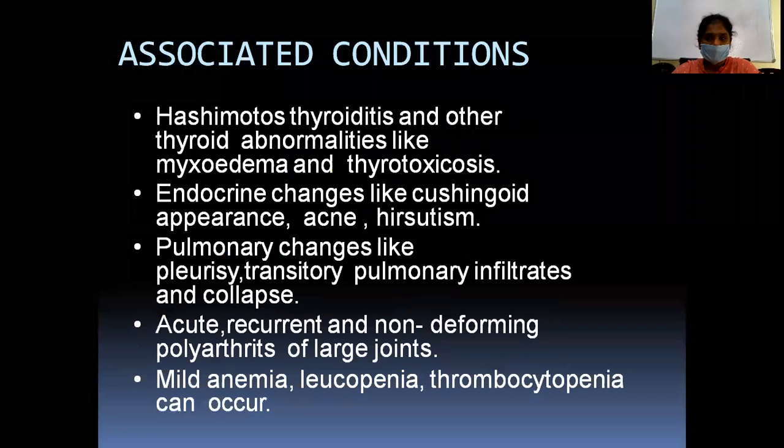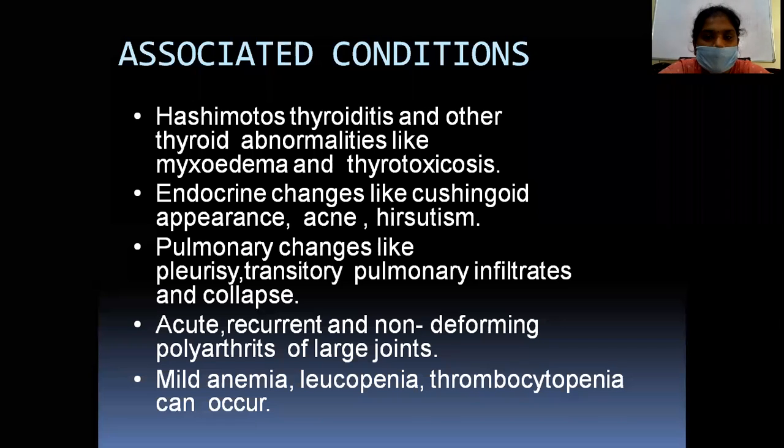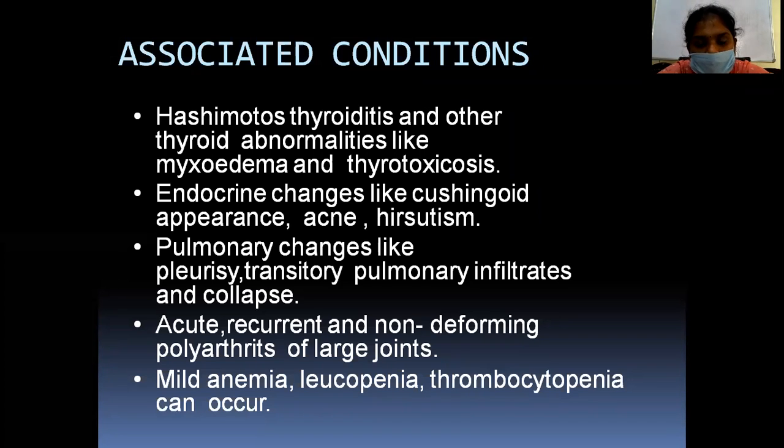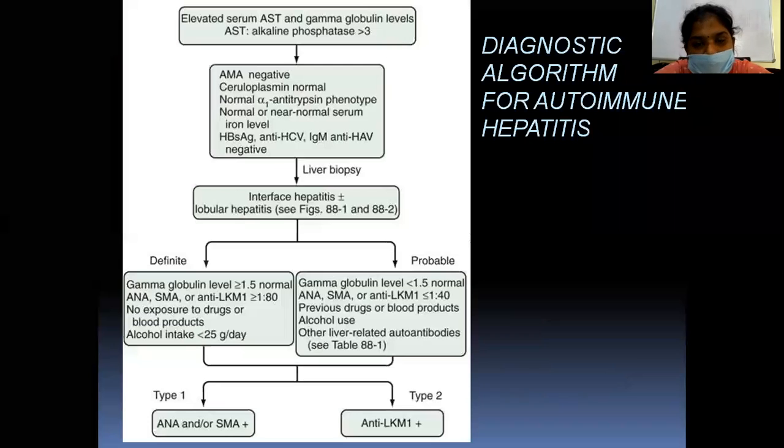The associated conditions with autoimmune hepatitis are Hashimoto's thyroiditis and other thyroid abnormalities like myxedema and thyrotoxicosis. And other endocrine changes like Cushingoid appearance, acne, and hirsutism are also seen. Pulmonary changes like pleurisy, transitory pulmonary infiltrates, and collapse are also seen. Acute, recurrent and non-deforming polyarthritis of the large joints are also seen. Mild anemia, leukopenia, and thrombocytopenia can also occur.